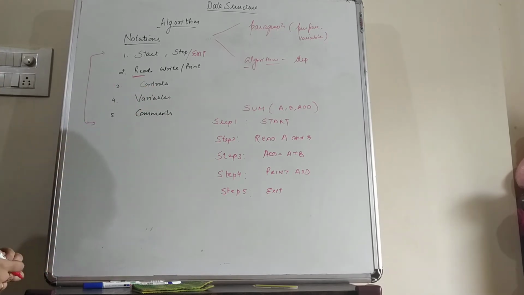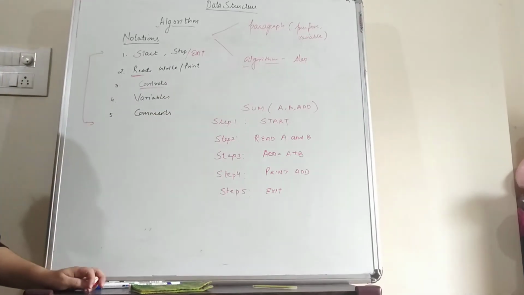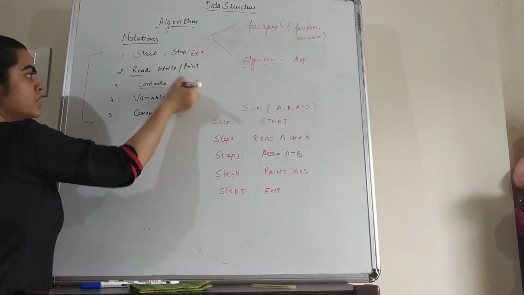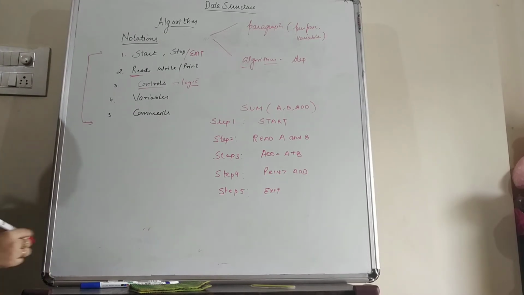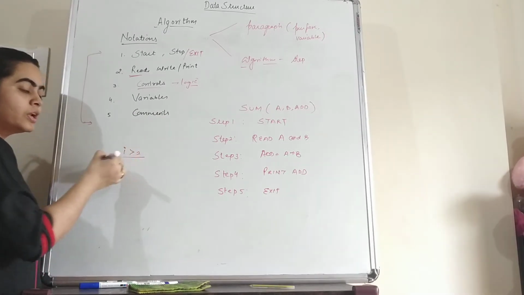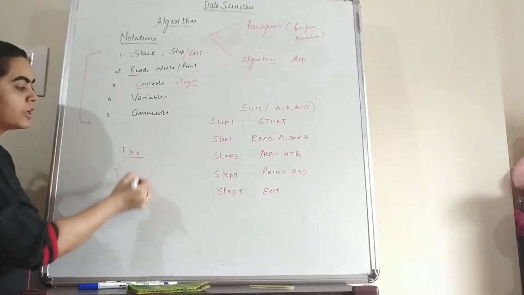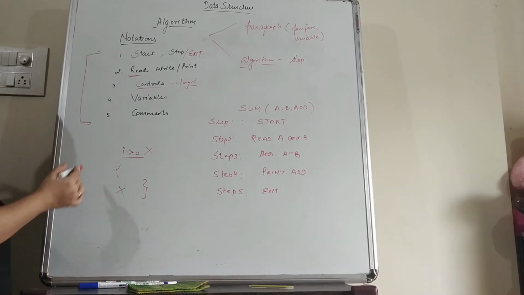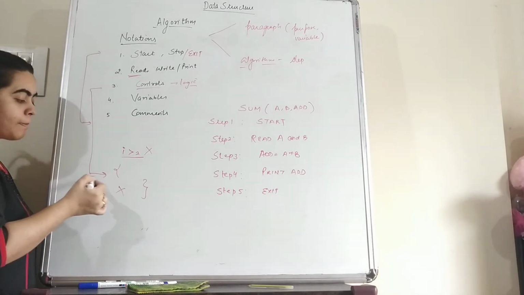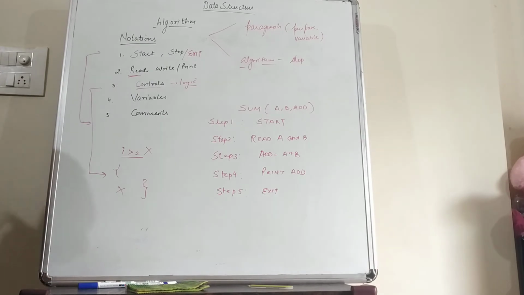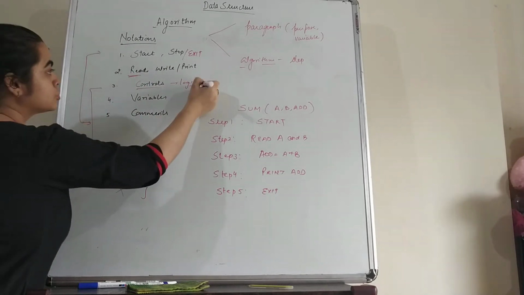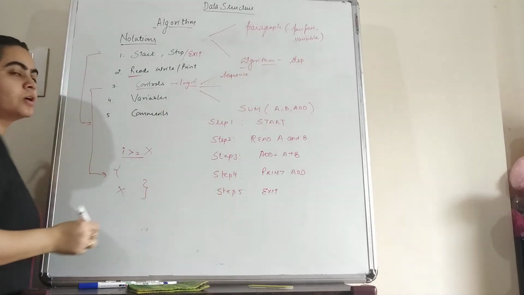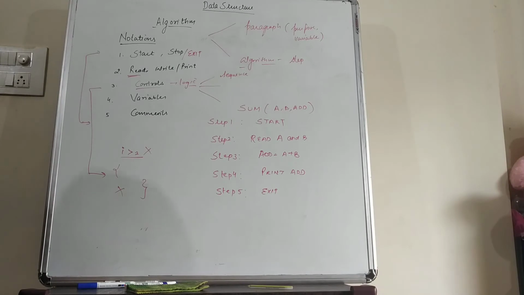Now the third is controls. Controls are the control structures using which we can develop the logic for a program. Suppose we have to execute a program where only if I is greater than 2 can we execute the statement, but if this condition is false, then we are not going to execute these statements. These types of logic are applied to the program using control structures. In our algorithms we have 3 types of control structures. First is the sequence, where each and every step will be executed one by one.